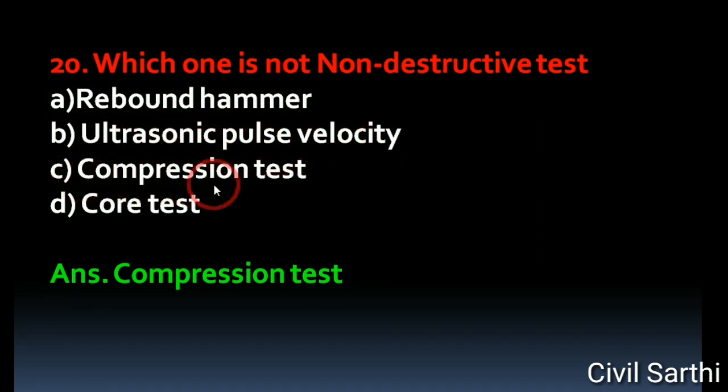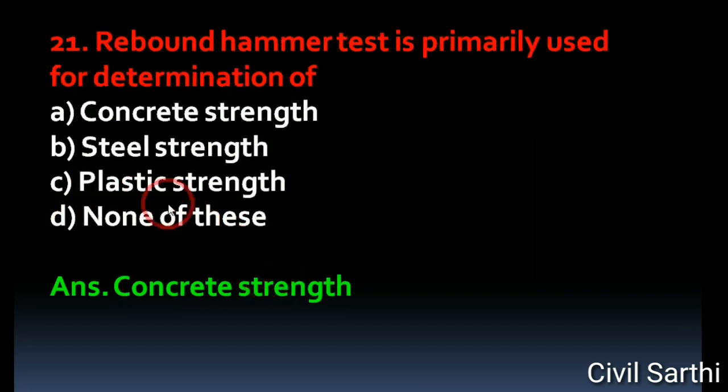Option C. Compression test. And option D. Core test. The right answer is compression test. Question number 21. Rebound hammer test is preliminary used for determination of option A. Concrete strength. Option B. Steel strength. Option C. Plastic strength. Option D. None of these. The right answer is concrete strength.